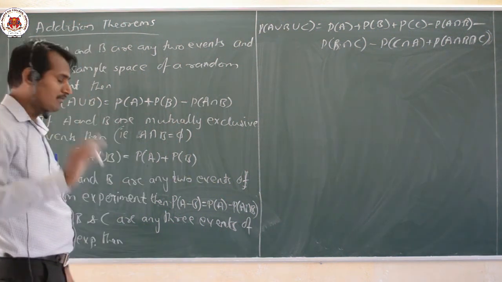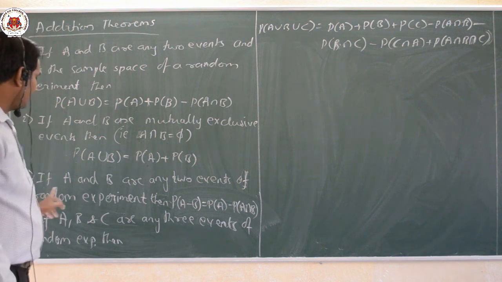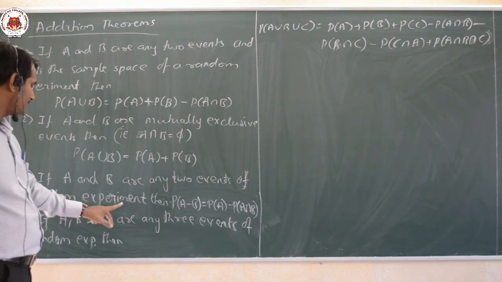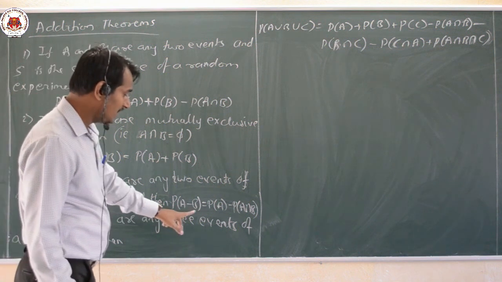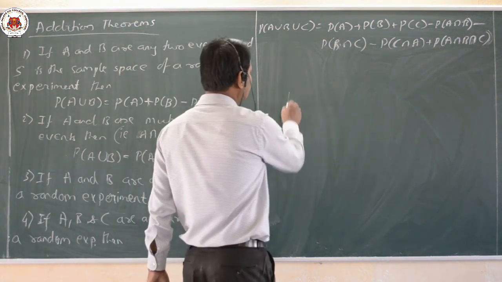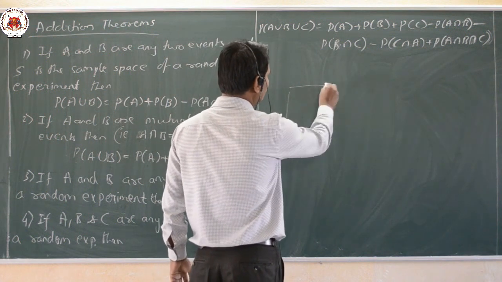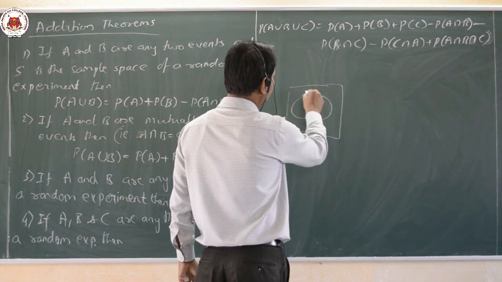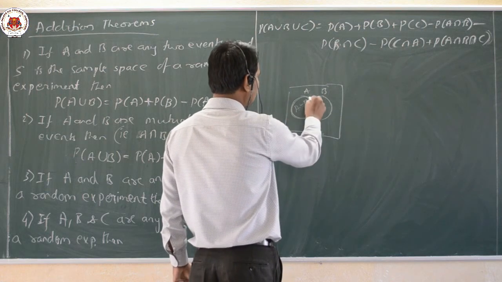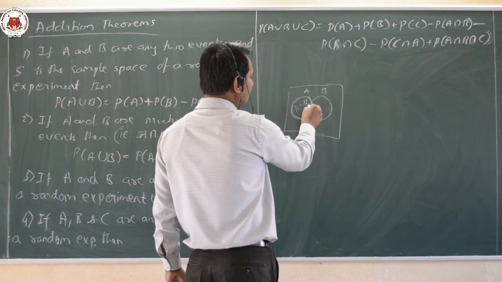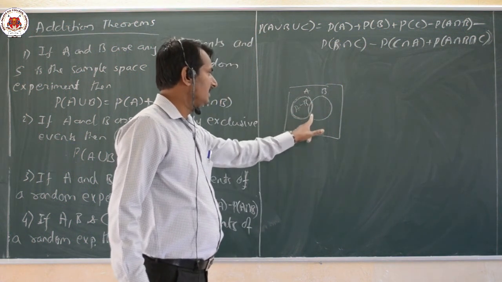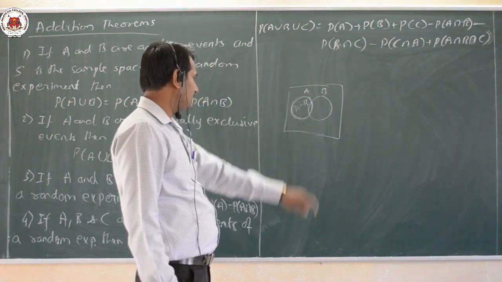P means probability here. And if A and B are any 2 events of a random experiment, then P of A minus B equals P of A minus P of A intersection B. That is nothing but what we already learnt in set theory, the set A and the set B here. This is nothing but A minus B here. In this probability of A, I am subtracting this intersection value, that is nothing but A minus B.